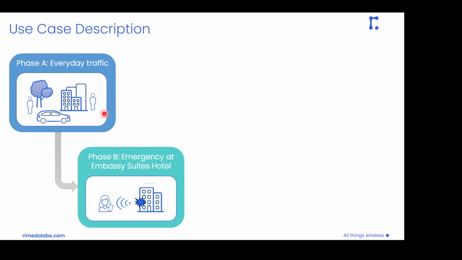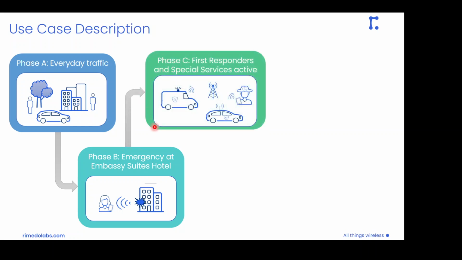But once we have this emergency situation happening at Embassy Suites Hotel, we move to phase B, where an emergency call is dispatched. Then, in reaction to that emergency call, the first responders activate and the special service unit is dispatched from the emergency center and starts driving towards the Embassy Suites Hotel.